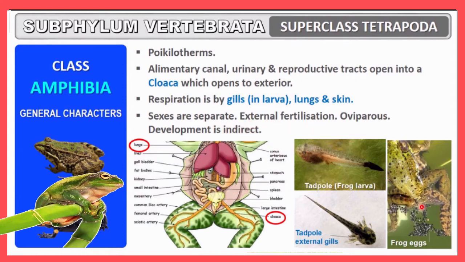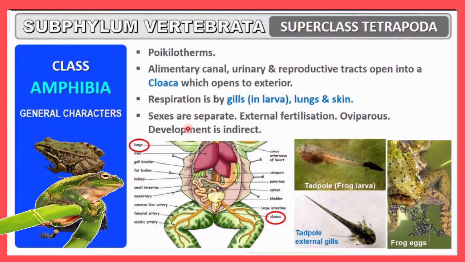So here you can see this is the frog that will release eggs outside, a female frog will release egg cells outside, and the male frog will release the sperm cells outside the body. Then the egg cells released by the female and the sperm cells released by the male both will fertilize in the water. So this whole process of fertilization will occur outside of the body, and that's the external fertilization here. Oviparous, that means egg forming organism.